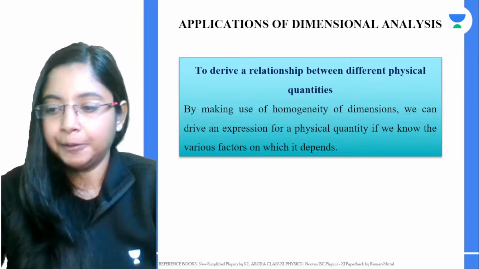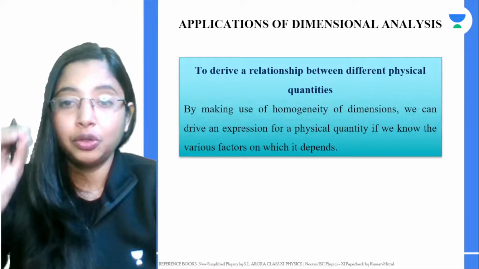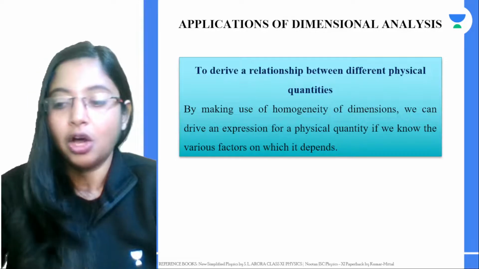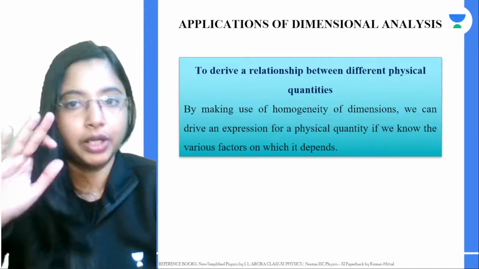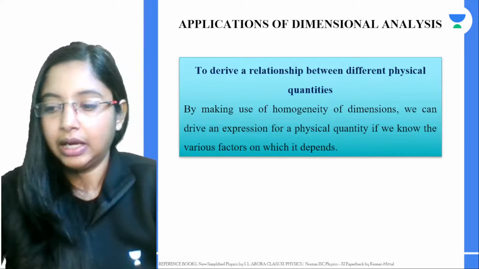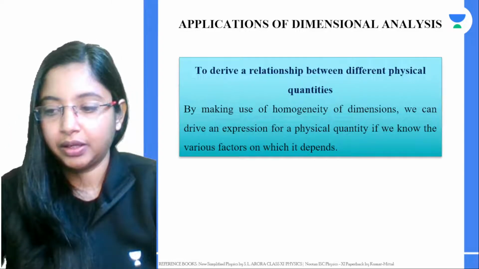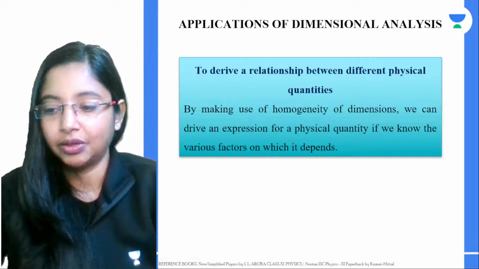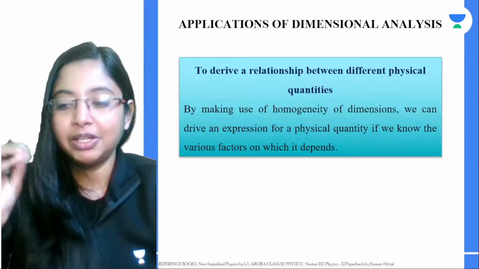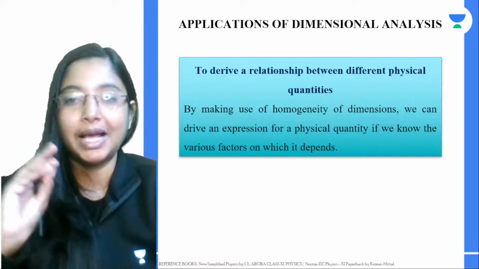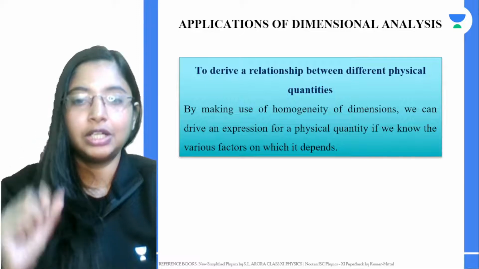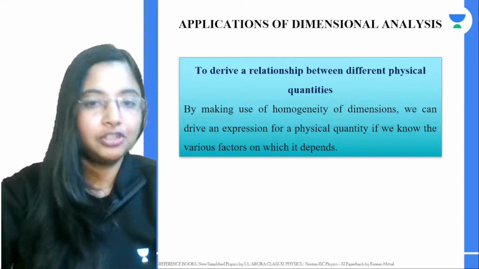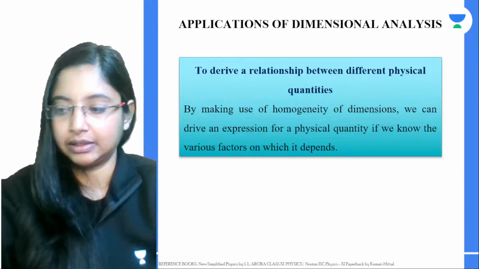Next, if you have a term which involves trigonometry, logarithms, or exponents, you cannot use dimensional analysis. Sometimes this method becomes extremely complicated. When you have a dimensional constant like the gravitational constant or Planck's constant involved in your equation, this method becomes extremely complicated. So these are the limitations of dimensional analysis.